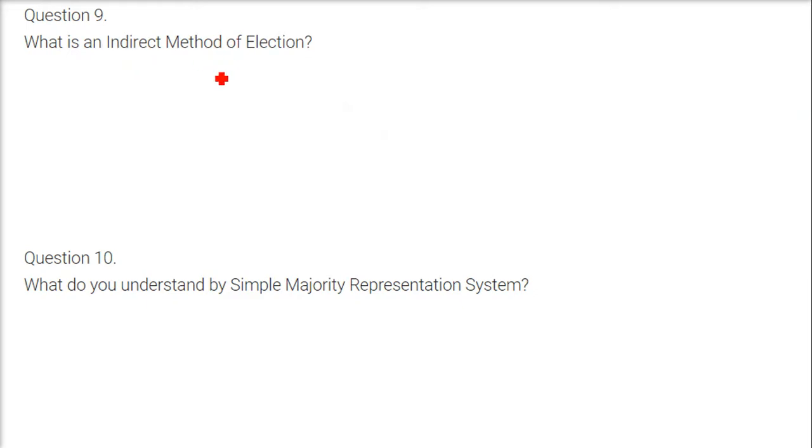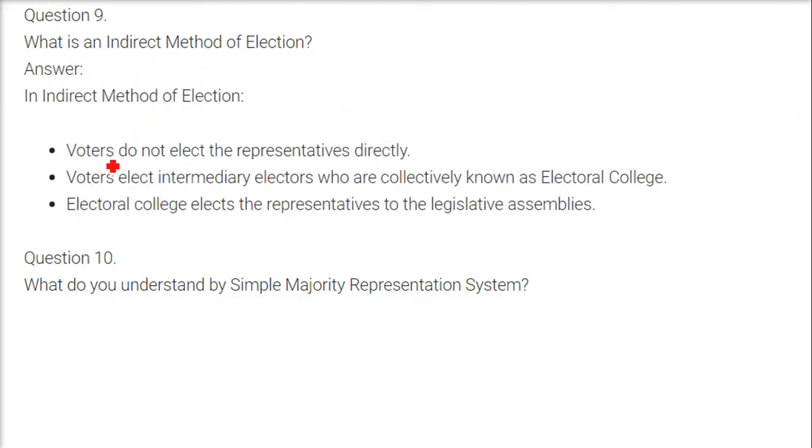What is an indirect method of election? In the indirect method of election, voters do not elect the representative directly. Voters elect intermediary electors who are collectively known as an electoral college. An electoral college elects the representatives to the legislative assemblies. For example, we elect the MP for the Parliament, and we elect the MLAs for the Vidhan Sabha. Now these members elect the members of Rajya Sabha. We are not electing them. These members are electing the members of the Rajya Sabha and the Vidhan Sabha.